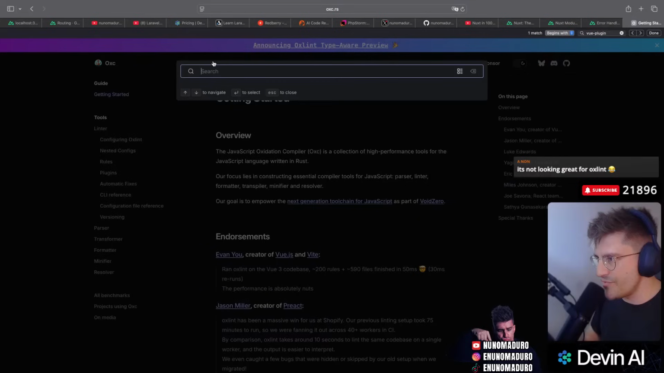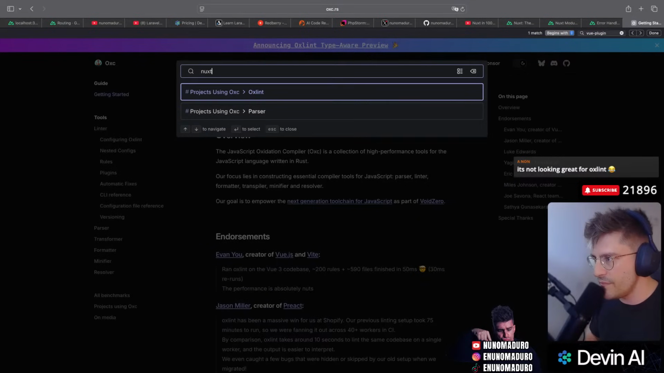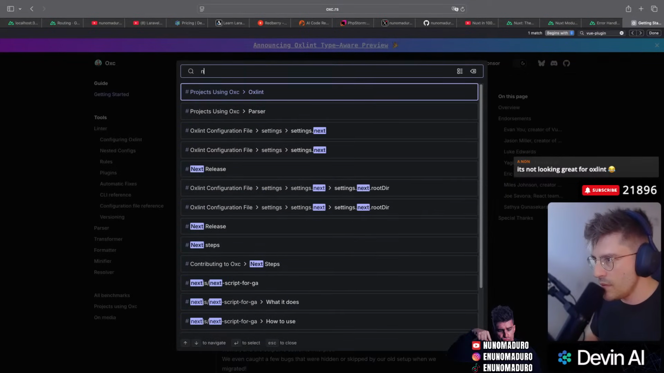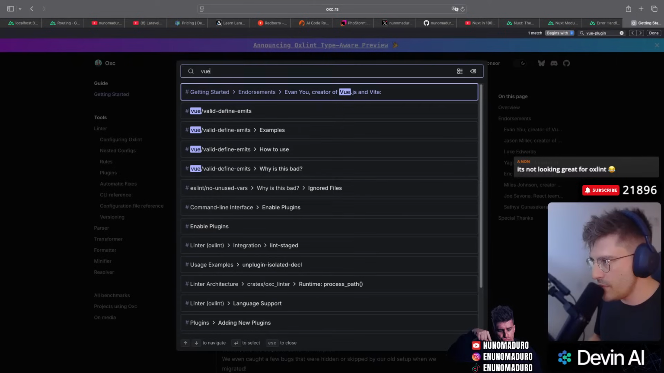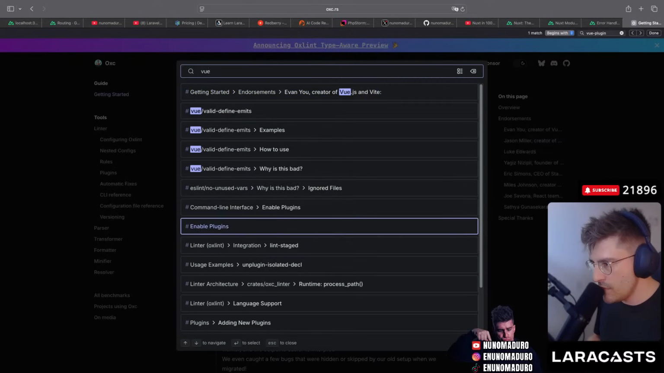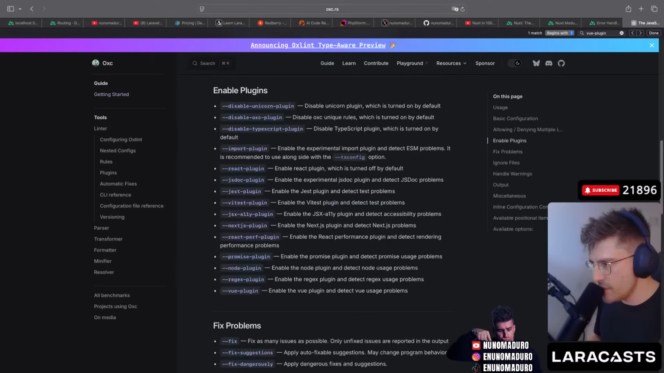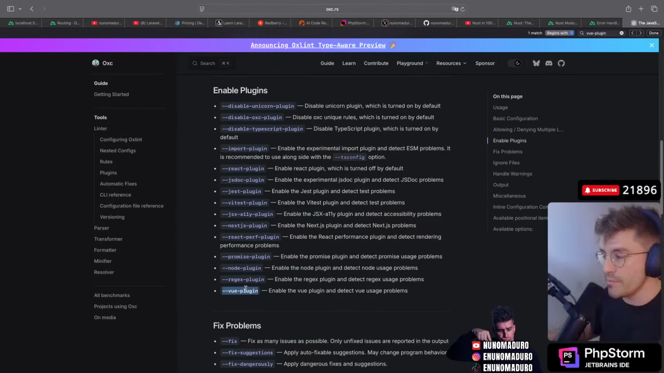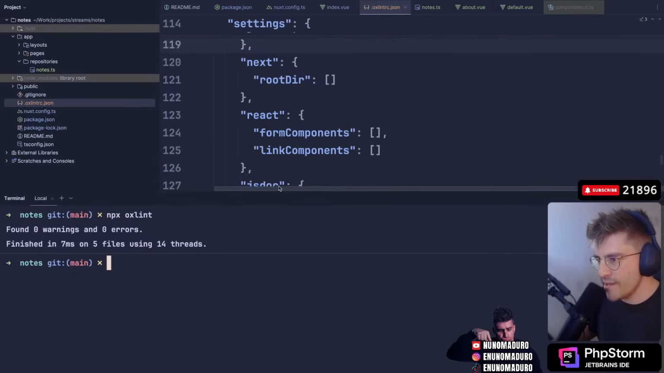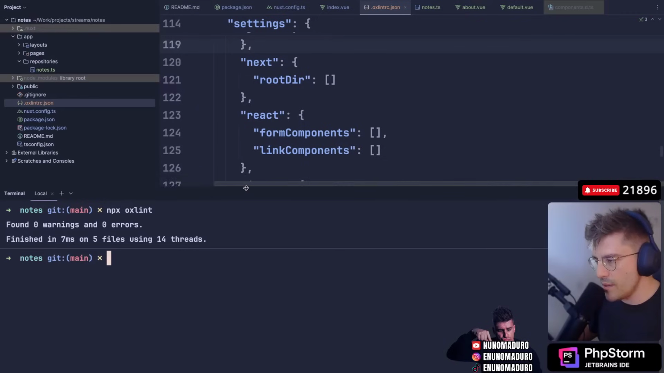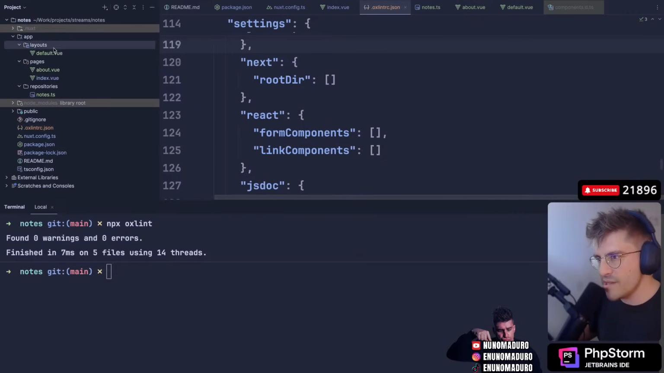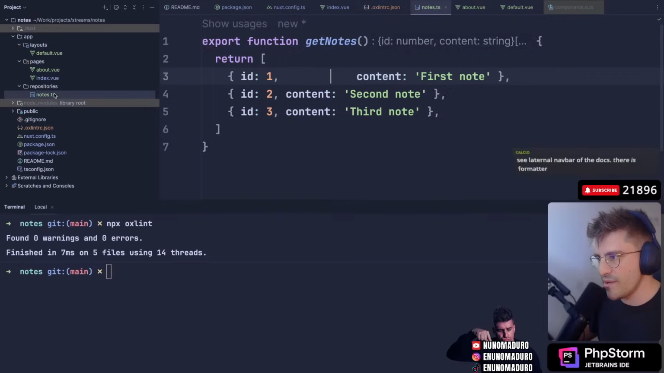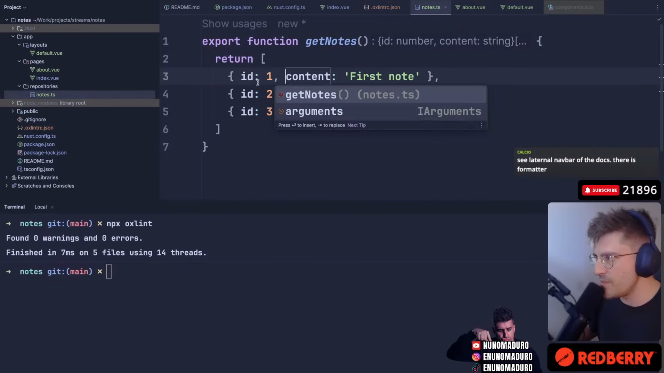Maybe I'm going to search for Nuxt and see what they have. Let me see Vue, for example. Enable plugins. Enable the Vue plugin to detect Vue usage problems. Yeah, this Vue plugin is for really advanced Vue problems, not exactly what we need. So I guess we don't use a linter for this project, and it's fine, at least for now. Yeah, let's not use a linter. I guess we keep it simple.